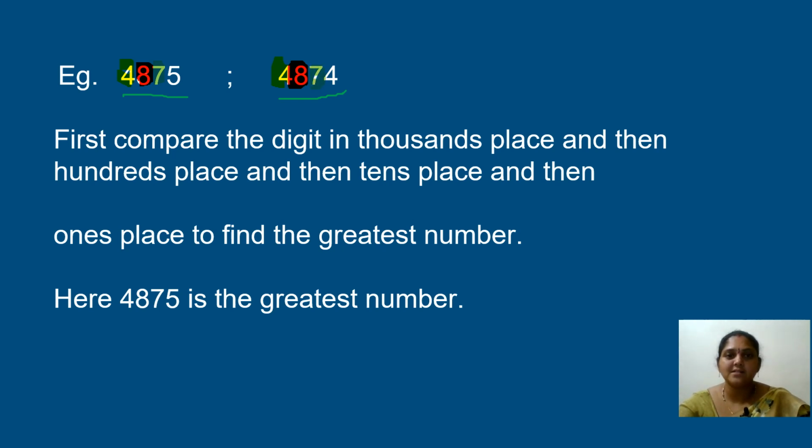Now the first three digits are equal. Now we are left only with the ones place value. We have to check which number is greater in that ones place value. Here I am having 5 ones and here I am having 4 ones. If you compare 5 and 4, which is the greater number here? 5 is greater than 4. So what is the greater number here? Our greater number is 4875. This is how we are going to compare our numbers.